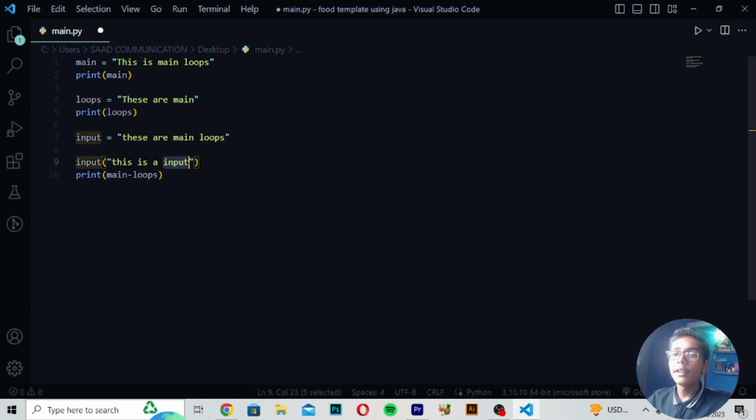This is our input. There are two ways to run your input. Directly you can write it with is equals to, or you can just write it with the bracket. When you write it with the bracket, you don't have to define the print tag, it will automatically print your text which you have written. So this is the benefit of using the input tag like this. This was the thing I wanted to tell you about the input tag, and like this you can use all these tags here.